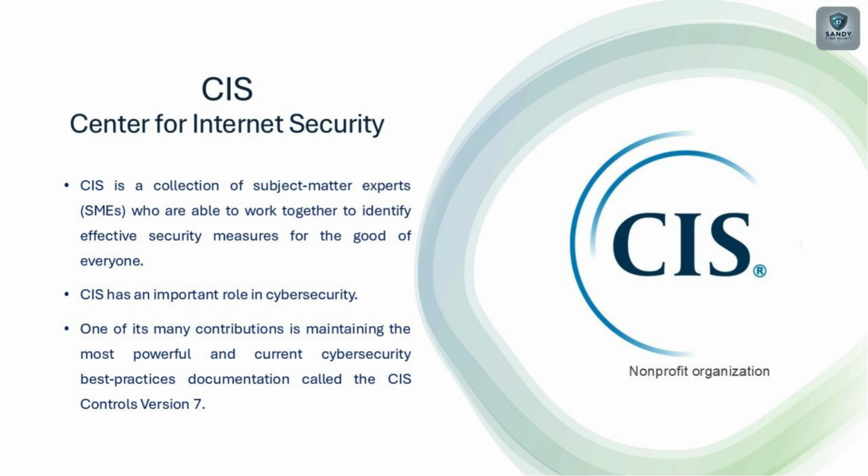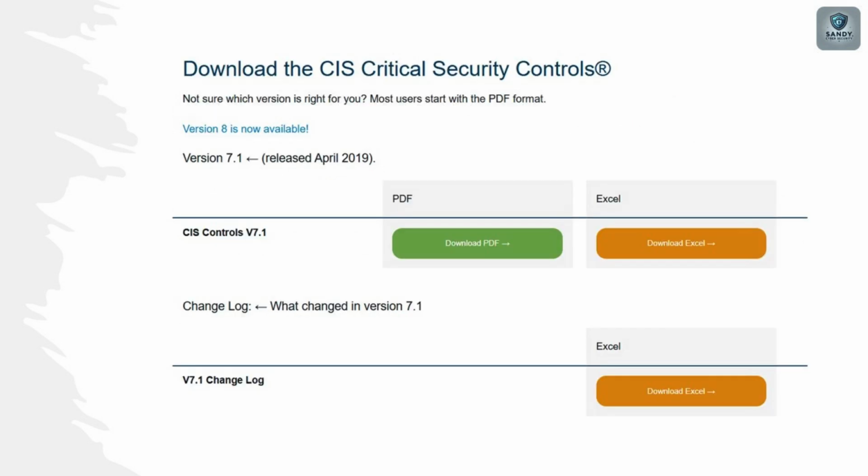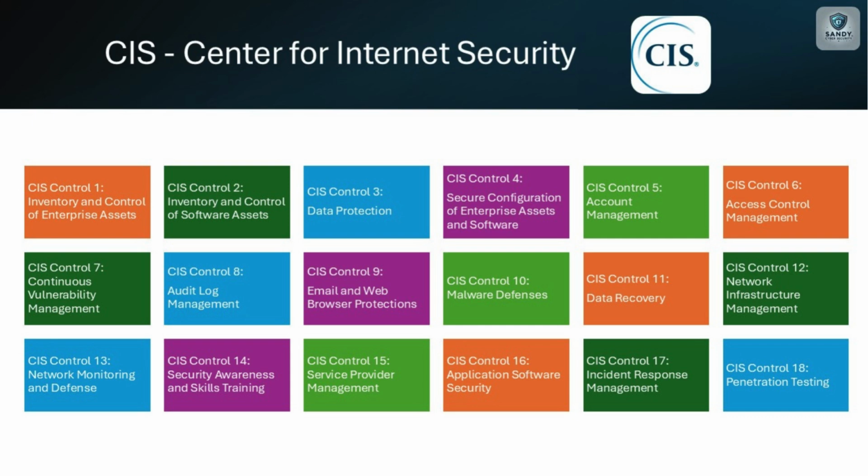For best practice, refer to version 7. Version 8 is now available. We will examine CIS version 7 in another session. In brief, CIS Critical Security Controls version 7.1. The CIS controls include a prioritized collection of measures created by a global IT community. They protect enterprises and their data from recognized cyber attack vectors. This compilation of best practices is supported by security professionals in both the corporate and governmental sectors and mitigates over 85% of common threats.